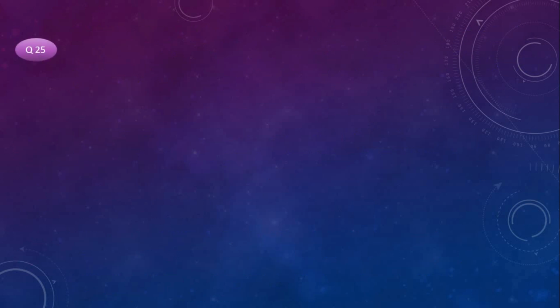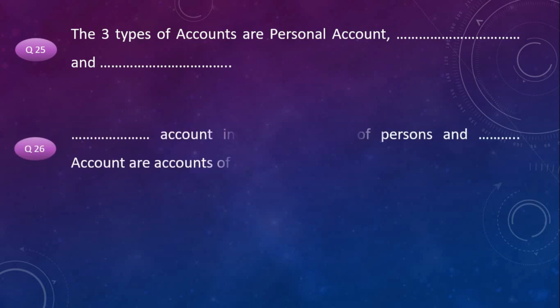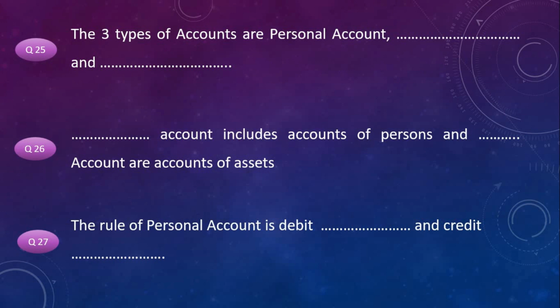Next question. The three types of accounts are personal account, dash and dash. Next question. Dash account includes accounts of persons and dash account are accounts of assets. The rule of personal account is debit dash and credit dash.